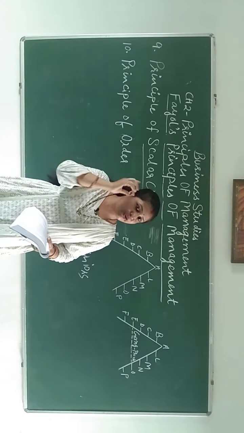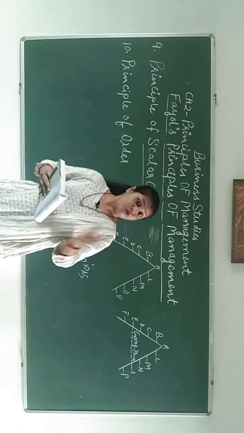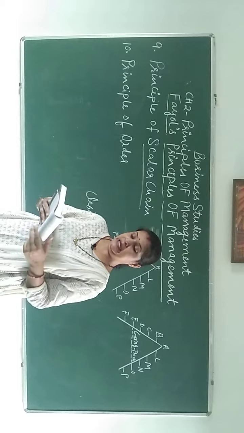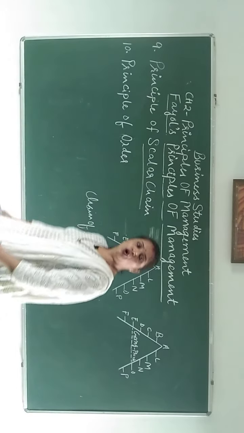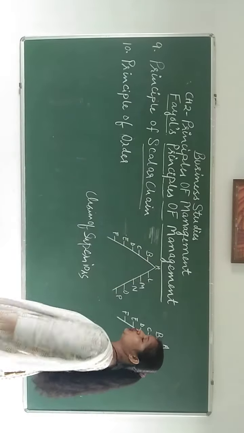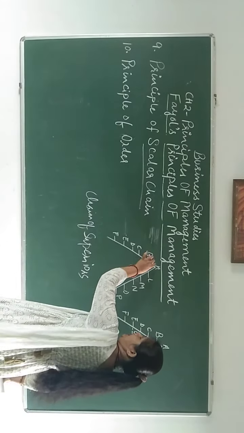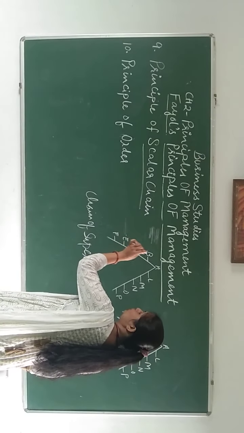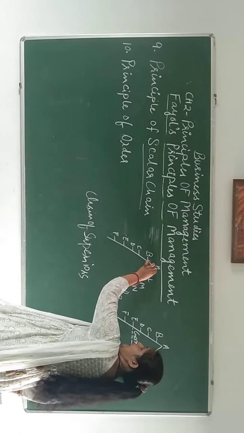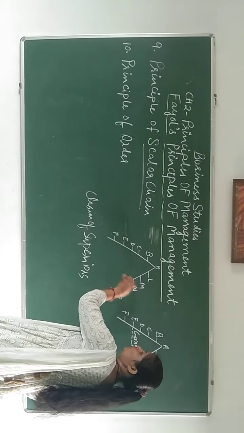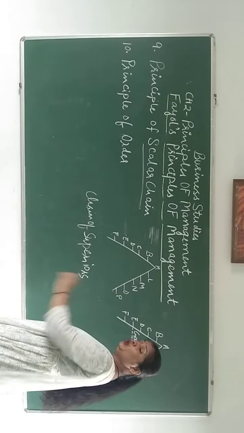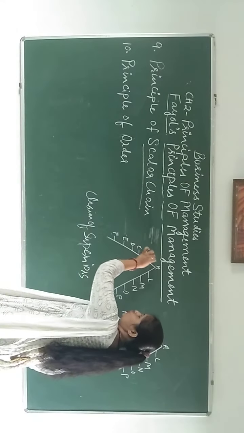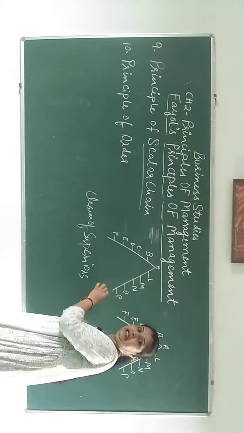Now Mr. Fayol is insisting that this chain must be followed strictly in the organization. This chain should be followed strictly, means from A to B, B to C, C to D, D to E and E to F, A to L, L to M, M to N, N to O and O to P. So this chain should not be broken, it should be followed properly.